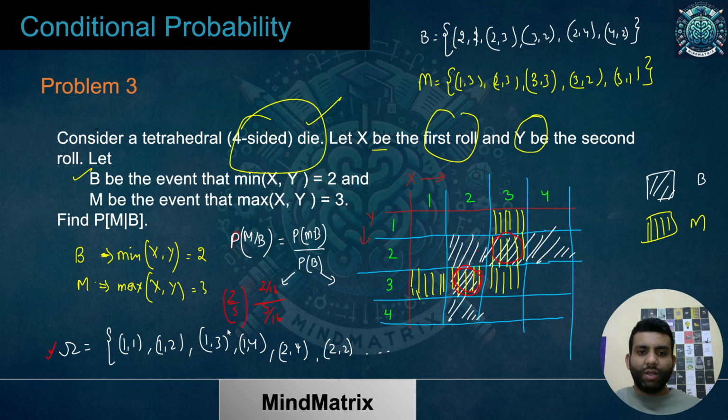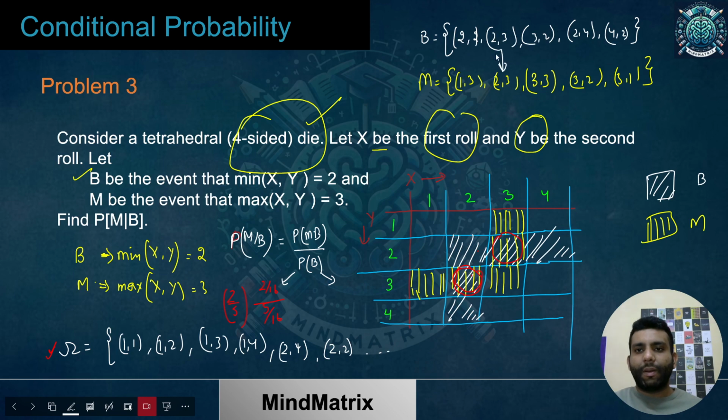Now let's do this another way, using the intersection portion. Basically, if I talk directly about the size of my MB set and the size of my B set, what would have been the answer over there? If I talk about the size of MB, what are the common elements present over here?